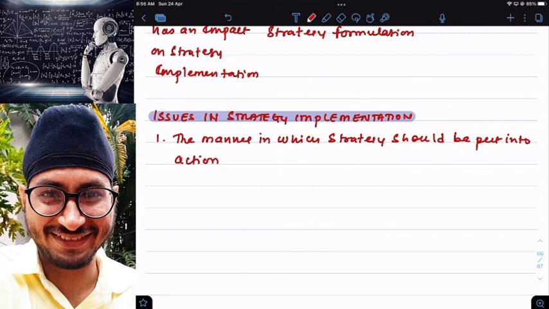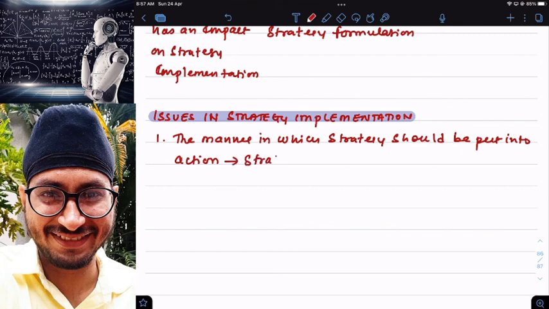Which employee should be involved? Which employee should not be involved? How many resources are required? How much money is required? How many employees are required? Is technology required or not? Lots of questions are there to be answered for implementing the strategy, which many companies do not know. Why, sir? Remember one thing: